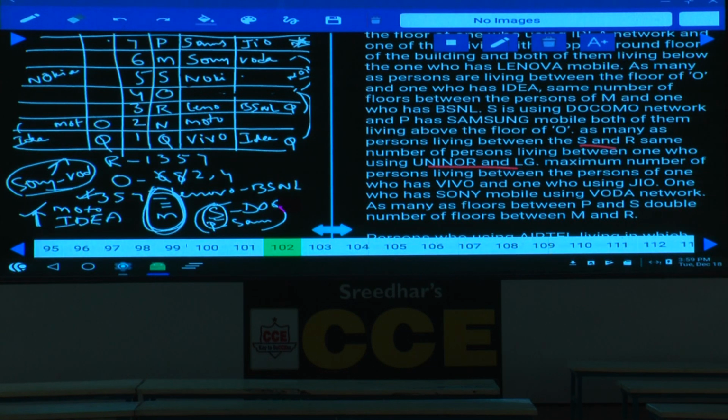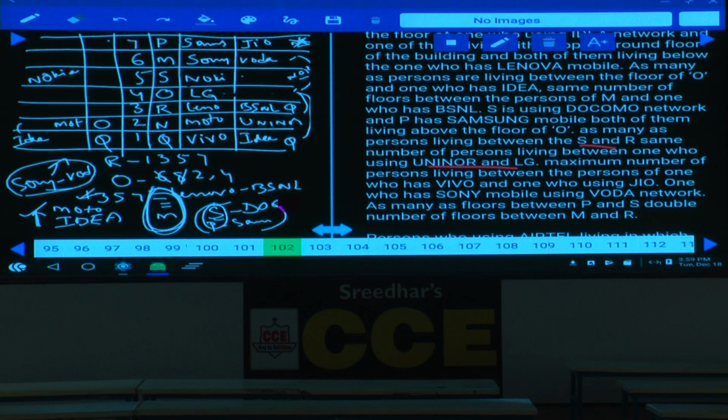If Vodafone is here, then what is left over here? Yes, tell me what is the phone left over? LG is left over. If LG is left over, Uninar and LG: now between Uninar and LG, there must be exactly 1. Hence, where should this Uninar be? Uninar must be at this place, isn't it? Uninar is here.